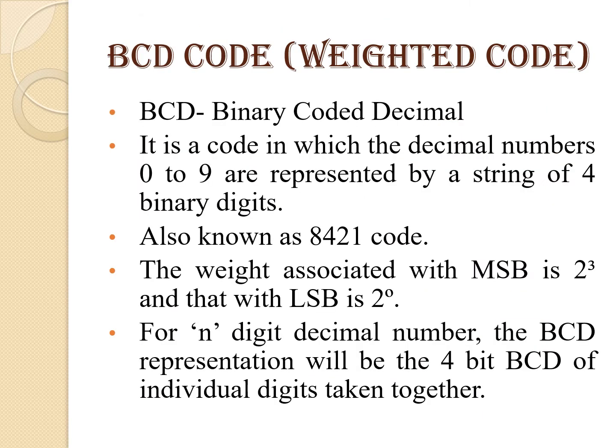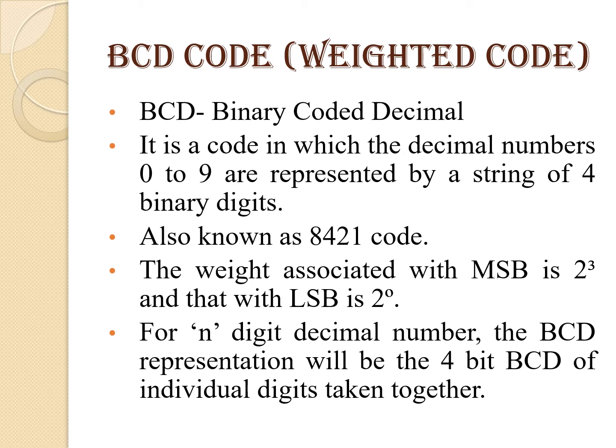First of all, we will see the BCD code, which is the weighted code. BCD stands for binary coded decimal, and it is the code in which the decimal numbers 0 to 9 are represented by a string of 4 binary digits. It is also known as 8421 code. The weight assigned with MSB is 2 raised to 3, and that with LSB is 2 raised to 0.